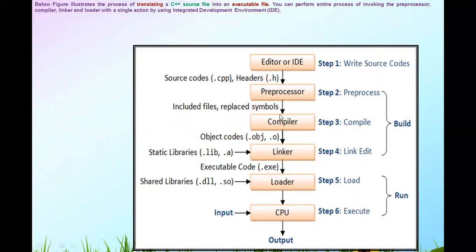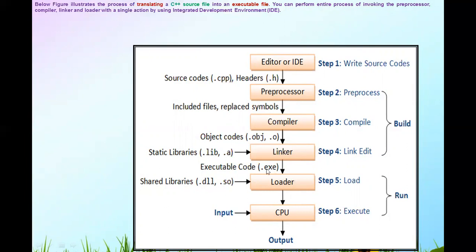This compiler will convert your extended source code into the object code with extension .obj or .o, and the compiler gives your object files to the linker. This linker will link these object codes with static libraries with extension .lib or .a and gives the executable file